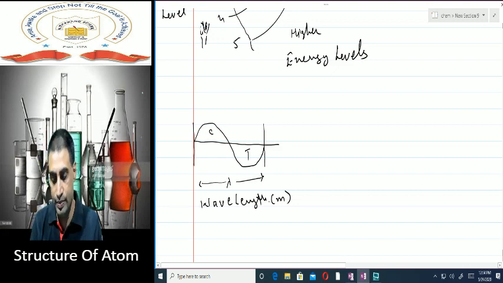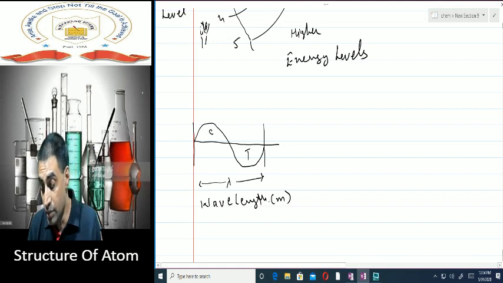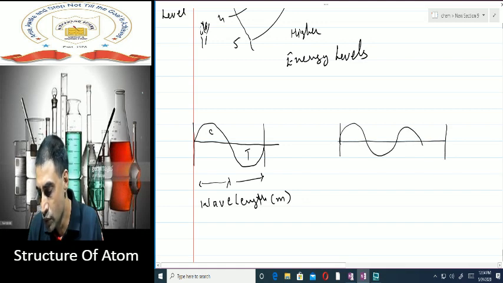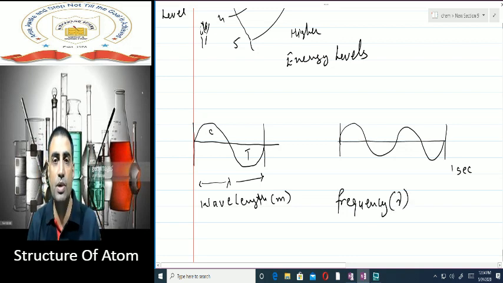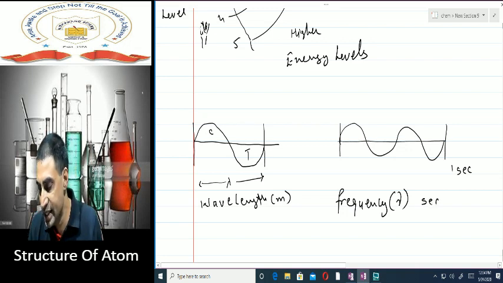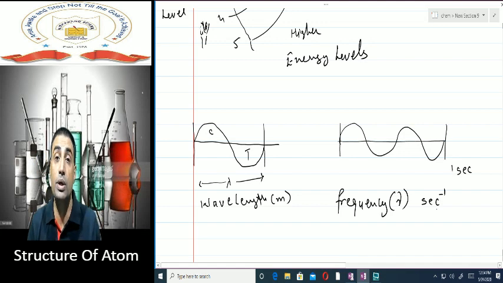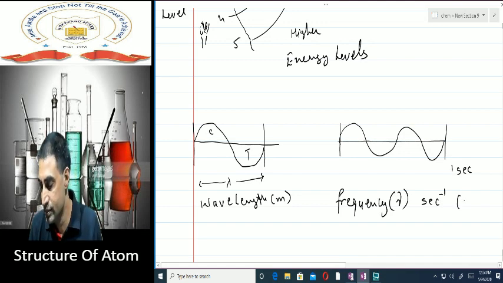This is one wave. The number of waves which come out in 1 second is known as frequency. So frequency, which we generally represent by nu, is the number of cycles per second. So the dimension is second inverse or hertz, Hz.